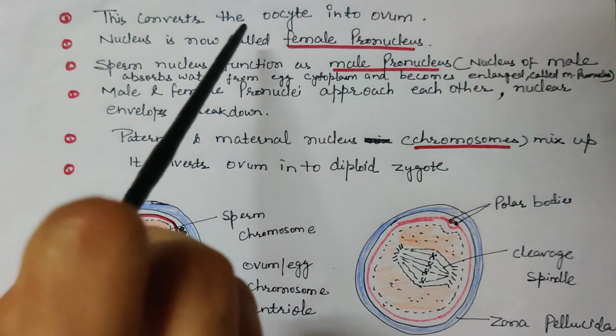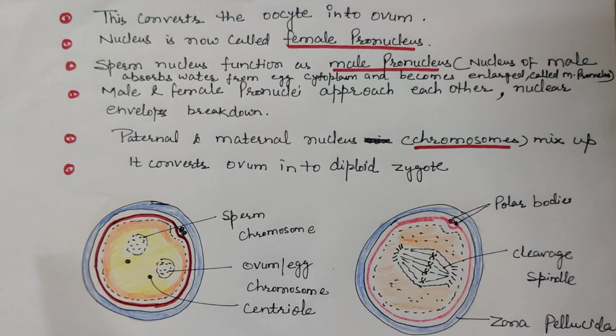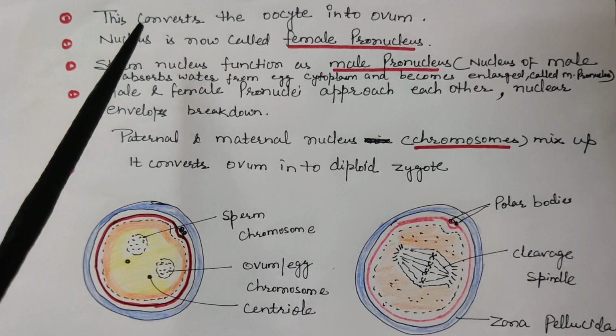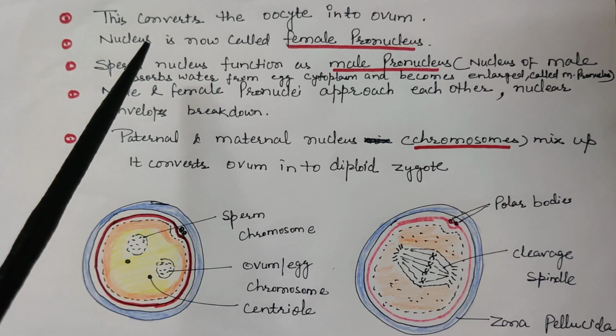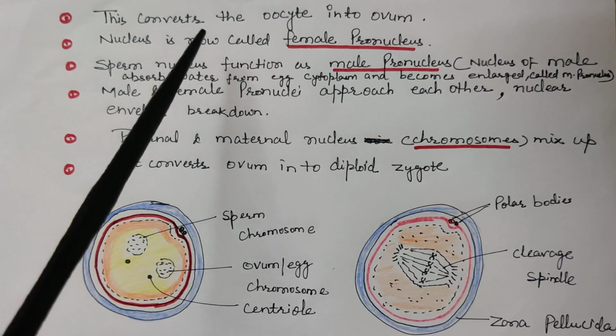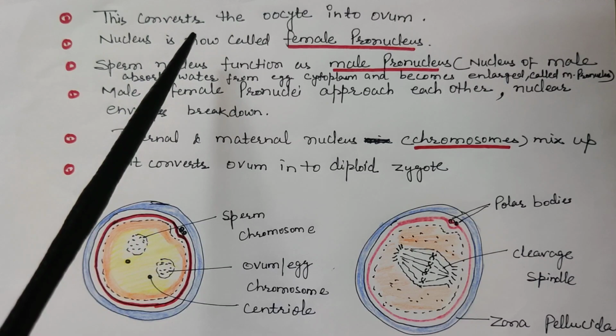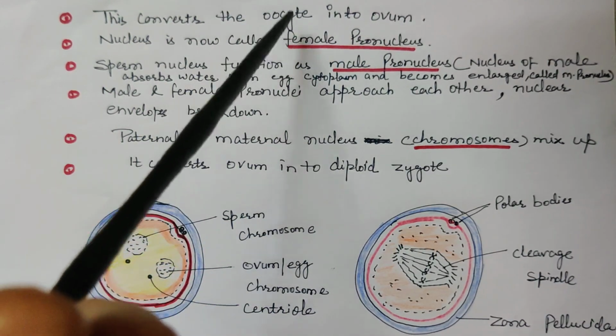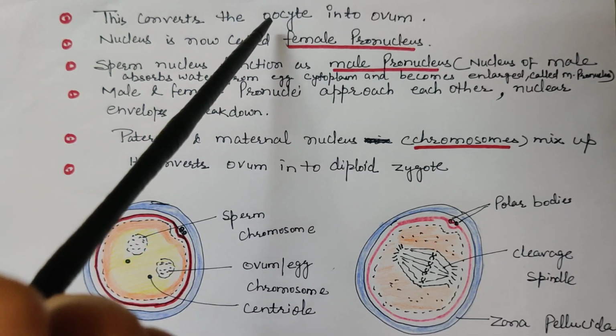This converts the oocyte into an ovum. When the sperm enters inside the ovum and meiosis 2 is completed, that oocyte changes into an ovum. We call it an ovum now; before this it was an oocyte.